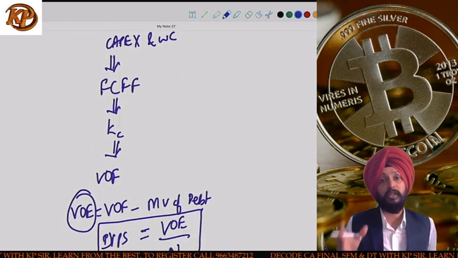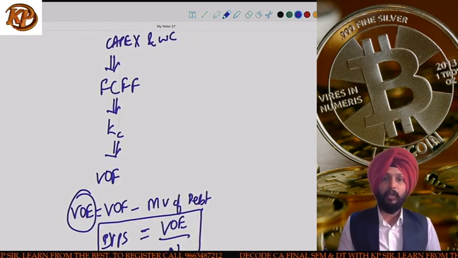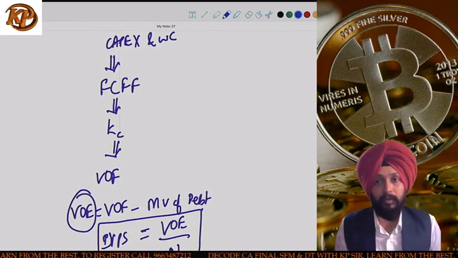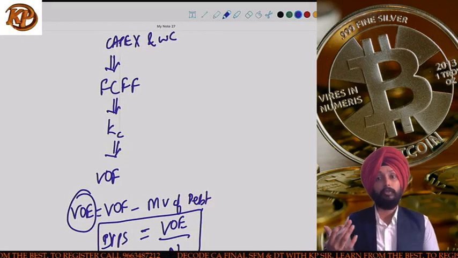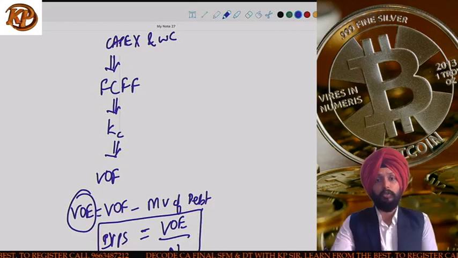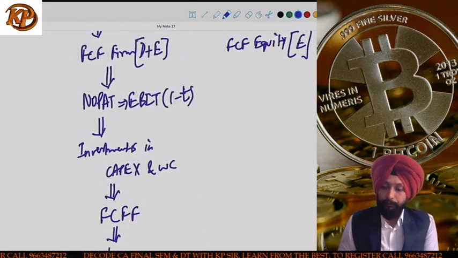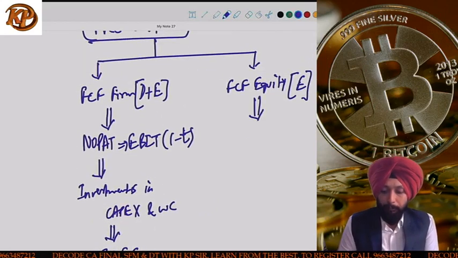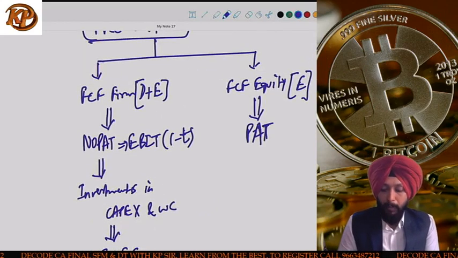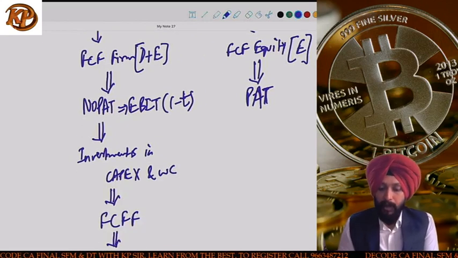This free cash flow will be discounted at KC, and then you get the value of the firm. This value of the firm will be reduced by the market value of debt. Then you get the value of equity. Once you get the value of equity, you find out the intrinsic value per share, which is value of equity divided by number of shares. In case of free cash flow for equity approach, the relevant profit figure is PAT.